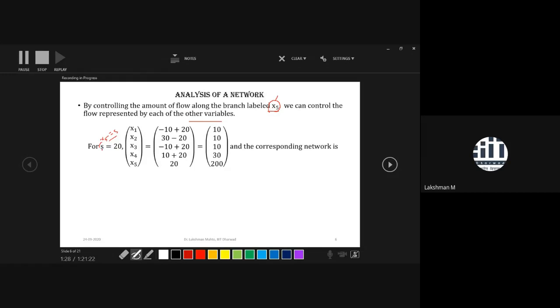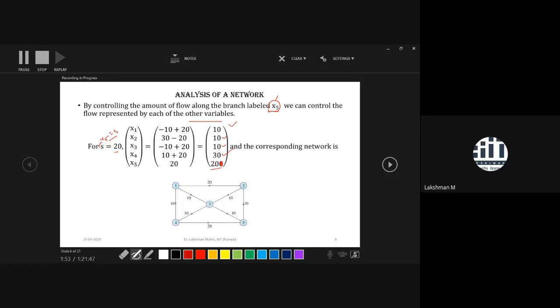So if you take x5 equal to 20, then what would be the solution of the network? The solution would be this: x1 will take value 10, x2 will take value 10, x3 will take value 10, and x4 will take value 20, just 20, not 200. And x5 we have already taken 20.